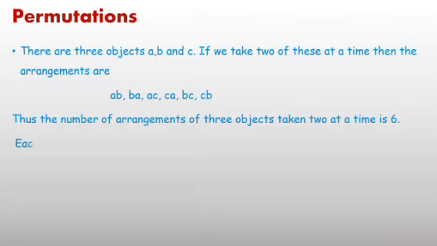Therefore, each of these arrangements such as AB, BA, AC or CA is known as a permutation. Means number of arrangements means number of permutations, and each arrangement is known as a permutation.